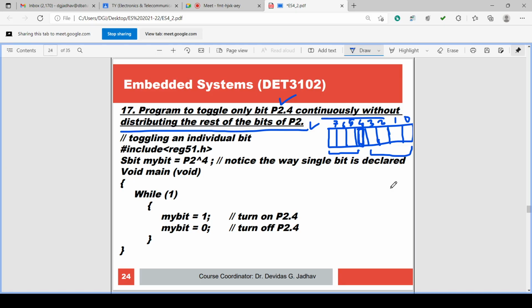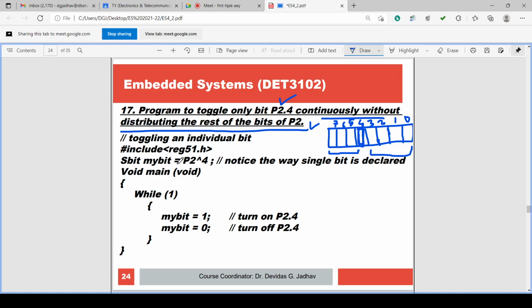If they are 1, they are kept 1. If they are 0, they are kept 0 as it is. No change. This is the logic. And this we have discussed already. We have simulated also on the Keil microvision. So toggling means if the P2.4 bit is 0 it is made 1, if 1 it is made 0 continuously.